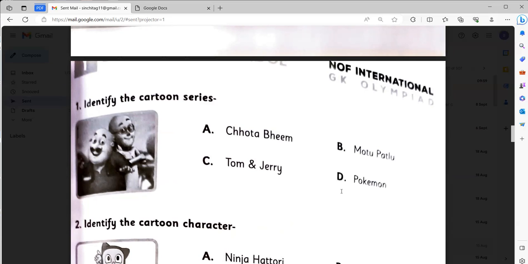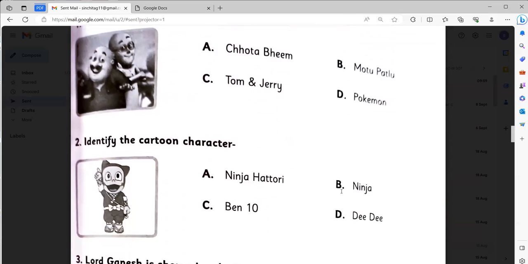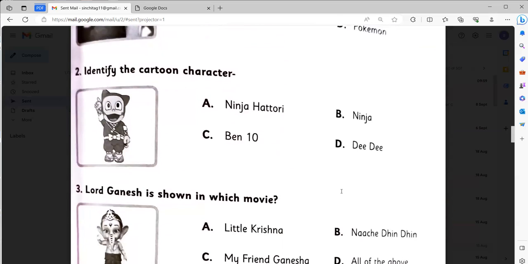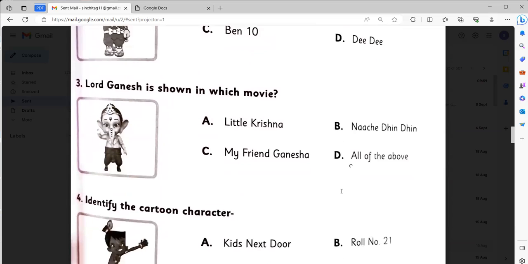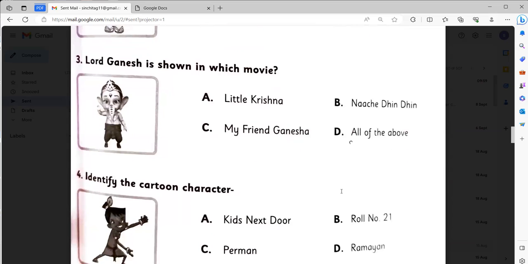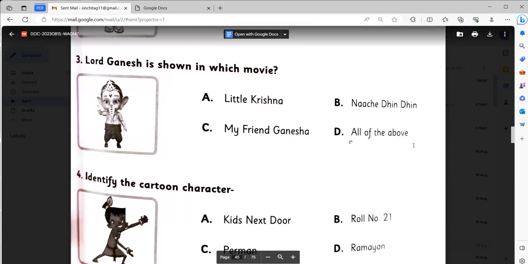What is the name of this cartoon character? We have to identify that. It is Motu Patlu. Number B. Identify the cartoon character. Number 2 will be again number B, that is Ninja. Lord Ganesha is shown in which movie? 3 will be D. All of the above.